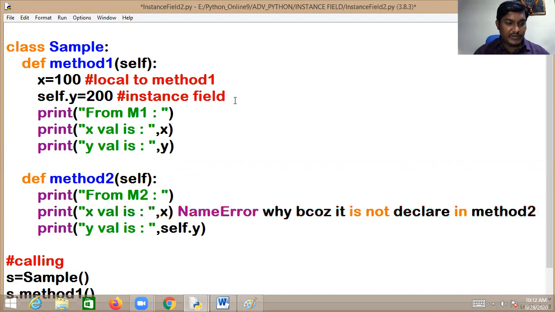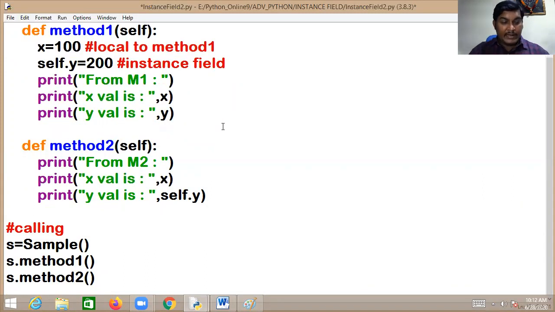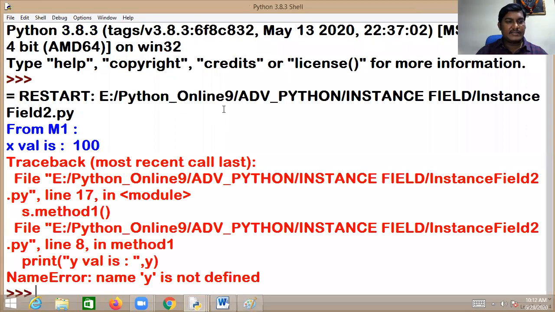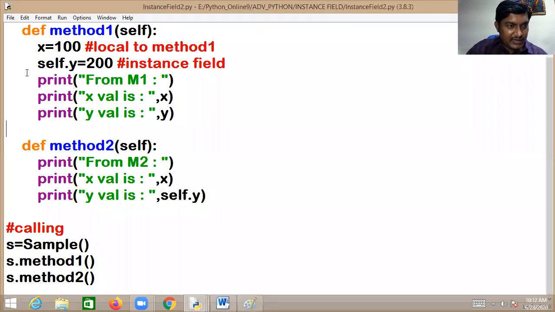Now I want to show you all these things very clearly. Kindly notice that. Now let me go with Run menu, Run Module. Now you can see this. From method 1, x value is 100. From method 2, you are getting an error for y. Why? Because y is not declared. Name error, y is not defined. Sir, y is declared. Y is an instance variable. So you have to write self.